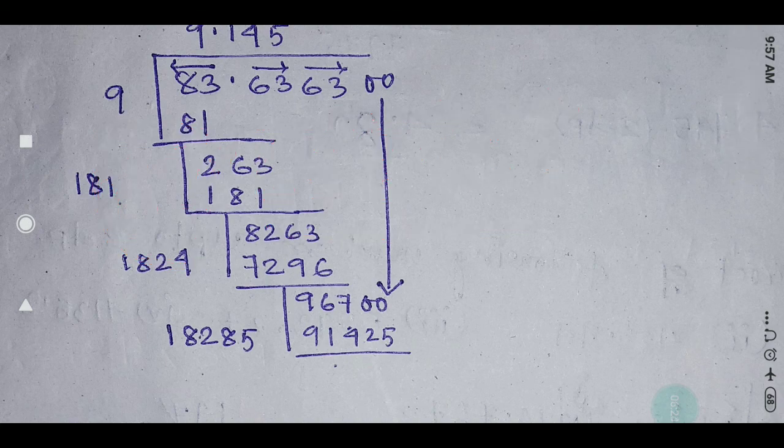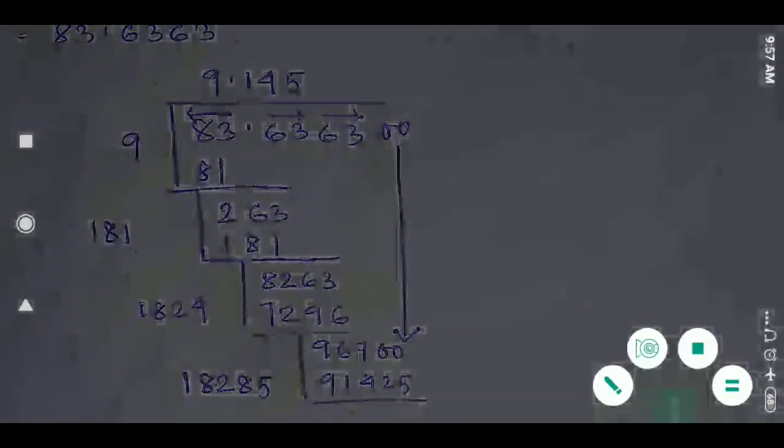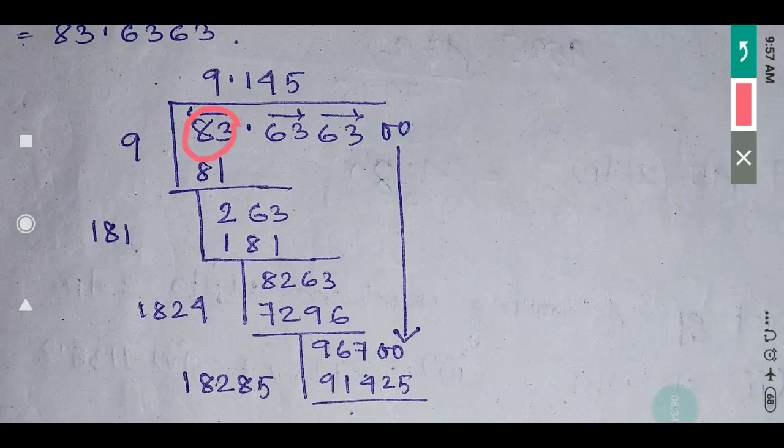Now see the process of how to apply the long division method. Long division is the same, just here the difference is that the decimal point is there. So here 83 is there, so we take the pair 83 first. Now 9 9s are 81, so I have taken 9, 9 9s are 81. If I do 83 minus 81, it will be 2.